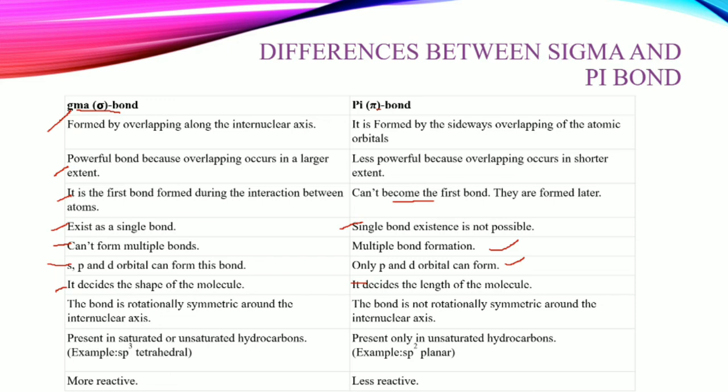The sigma bond is rotationally symmetrical around the internuclear axis. The pi bond is not rotationally symmetrical around the internuclear axis. Sigma is present in saturated and unsaturated hydrocarbons, for example sp3. Pi is present only in unsaturated hydrocarbons. Tetrahedral shape માં જોવા મળશે, planar માં જોવા મળશે. This is more reactive and this is less reactive, right? So these are the differences between pi bonds and sigma bonds. This is not in your syllabus, but this is for your information.